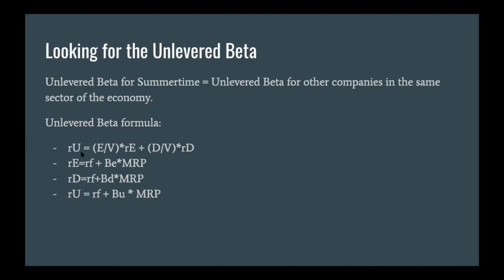So we know that the unlevered rate of return is the equity through the value of the company times the RE, added with the debt through the value of the company times RD. And then we have the CAPM formulas for both the RE and the RD, which are quite similar. And we have the unlevered beta, unlevered rate of return, as well through the CAPM formula.